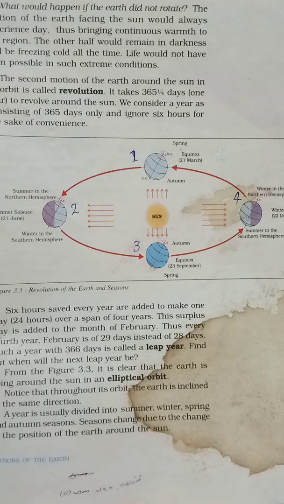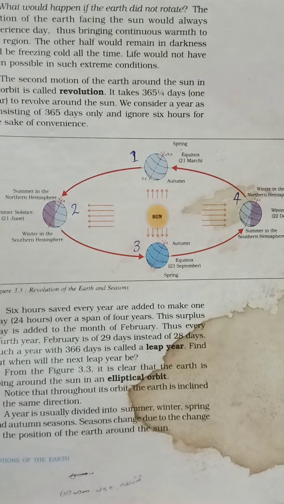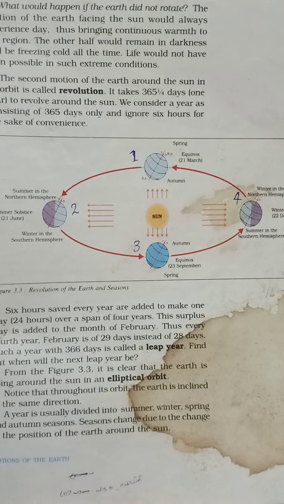Okay, then a year is usually divided into summer, winter, spring and autumn seasons. Seasons change due to the change in the position of the earth around the sun. So a year is divided into 4 seasons, that is spring, summer, autumn and winter. Then how are these seasons changing? Because when the position of the earth around the sun is changing, at that time these seasons are also changing.